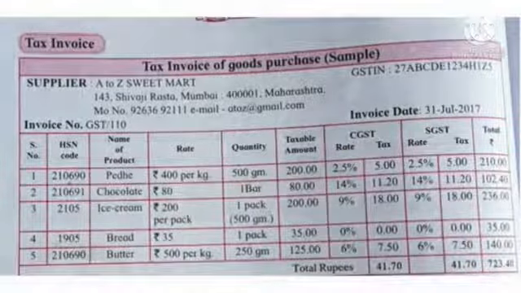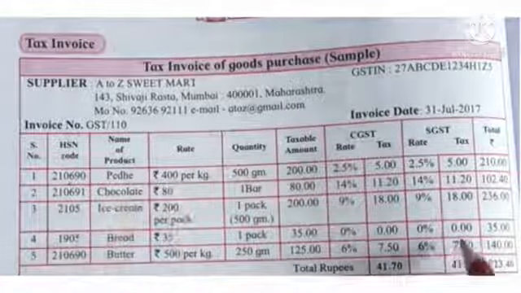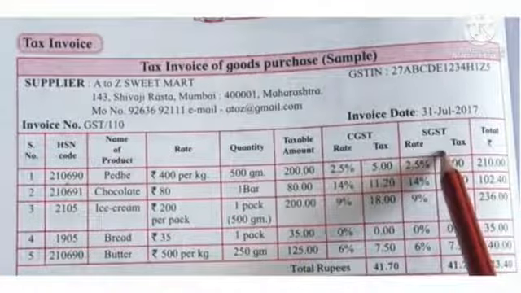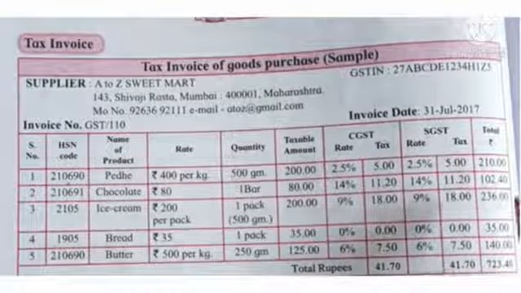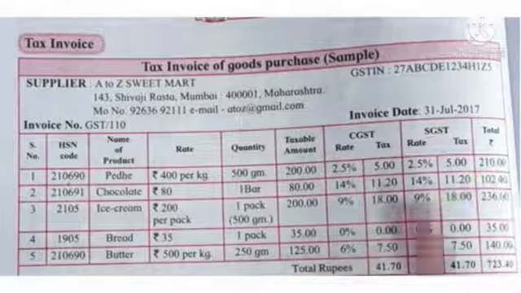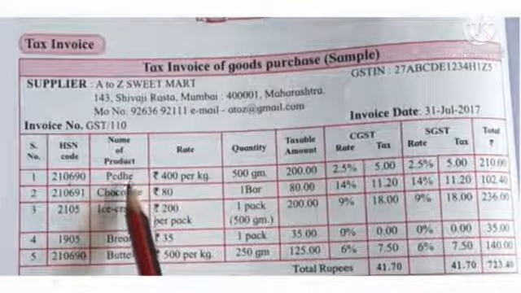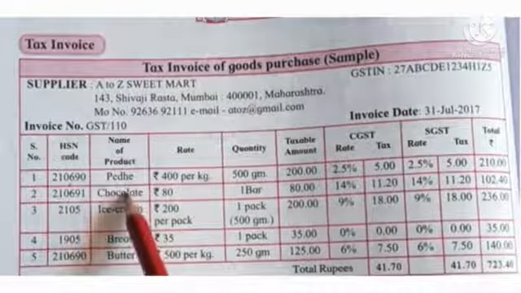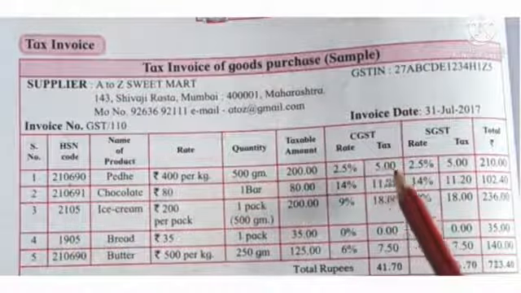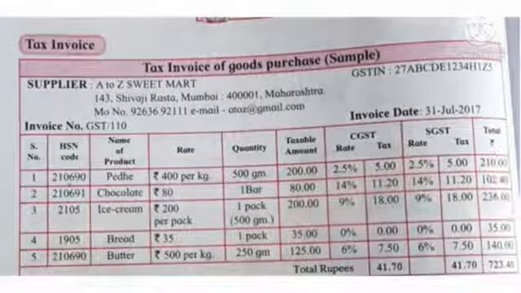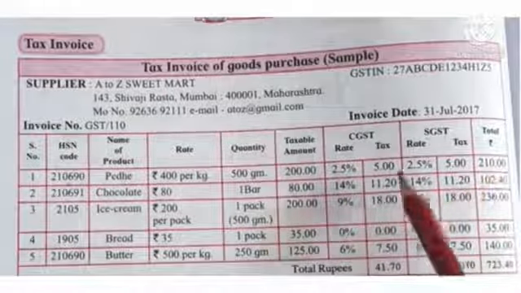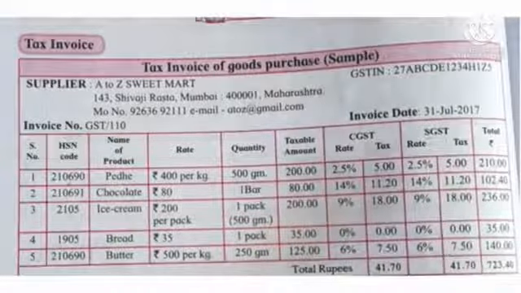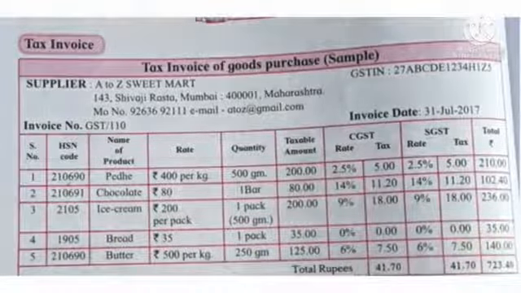Okay. And all this calculation is done here. Total rupees of CGST, total rupees of SGST is given, and then the total amount. It means for the product we purchase, we have to include the purchase rate plus the GST rate. So the total amount is the taxable amount plus CGST plus SGST. Okay.